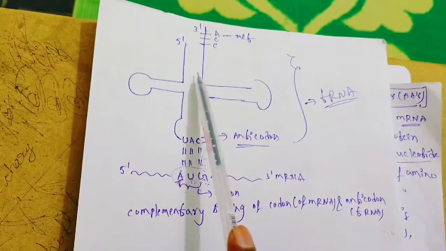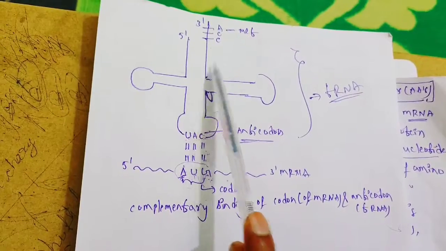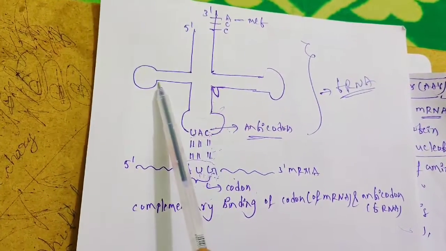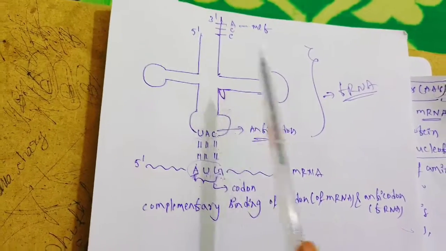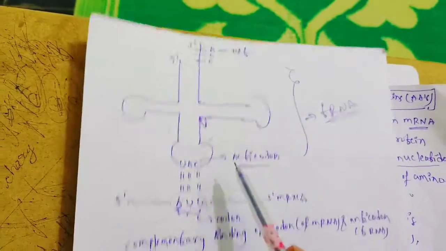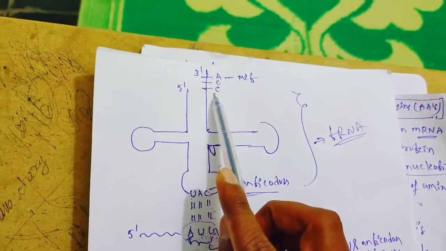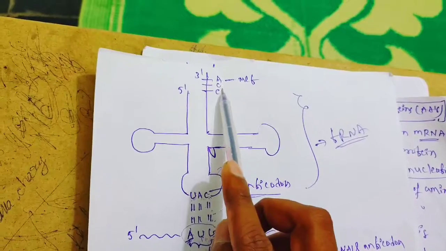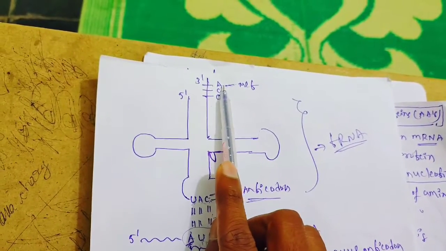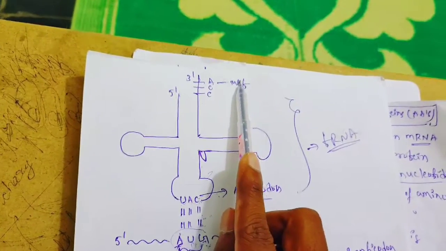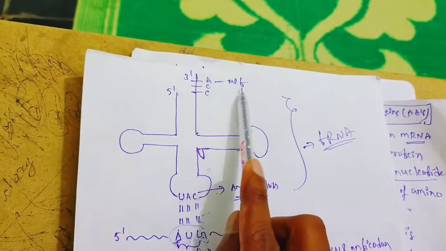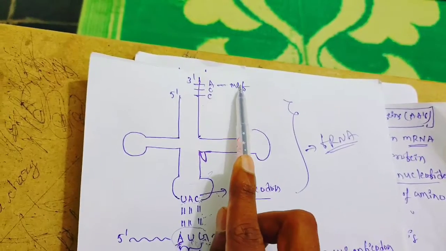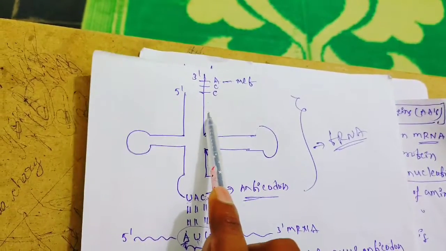Here we know that tRNA consists of 5 arms. This is the attaching arm, this is the T pseudouridine cytosine arm, this is the anticodon arm, this is the D arm, and this is the variable arm. You can see this 3 prime arm consists of 3 nucleotides, CCA, a cytosine, cytosine, adenine sequence. To this adenine, amino acids are attached. This is the attaching arm, right? Here methionine is attached. Here I am representing methionine. Many amino acids can be attached to this arm.